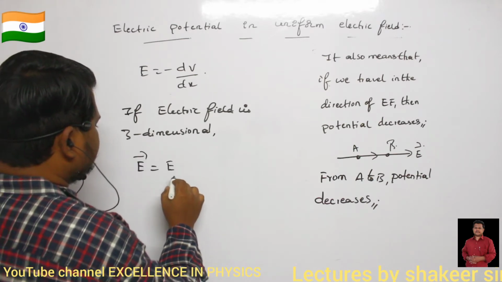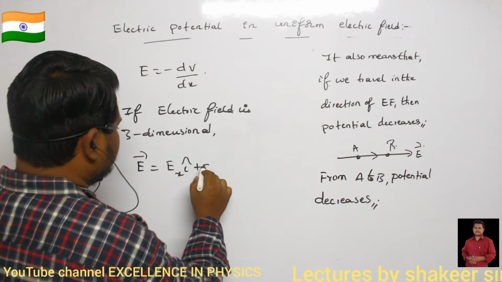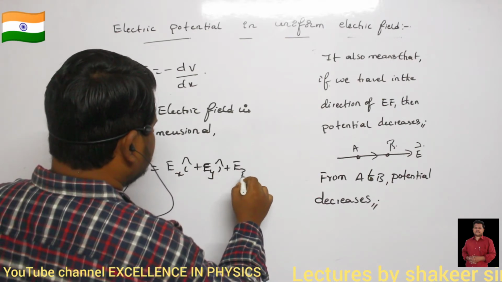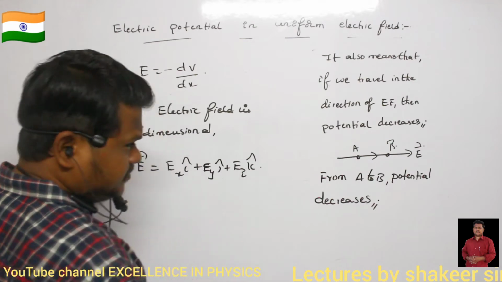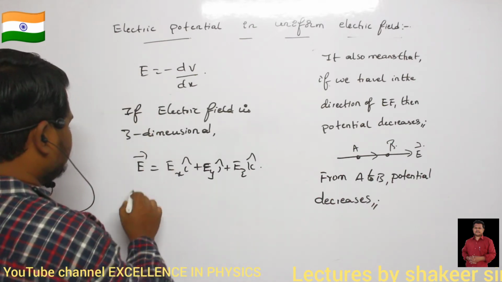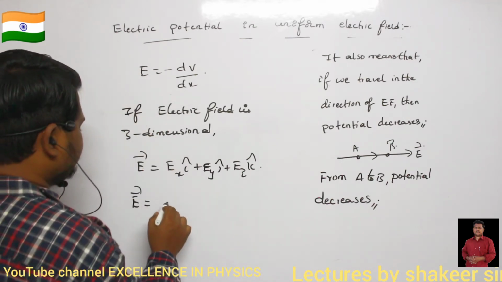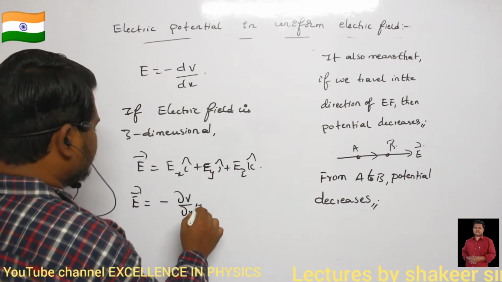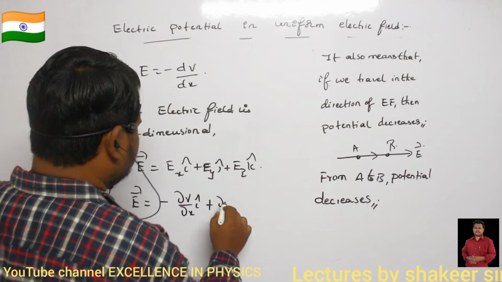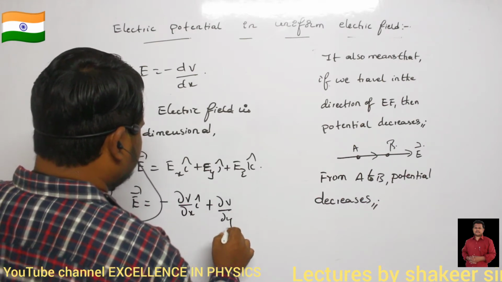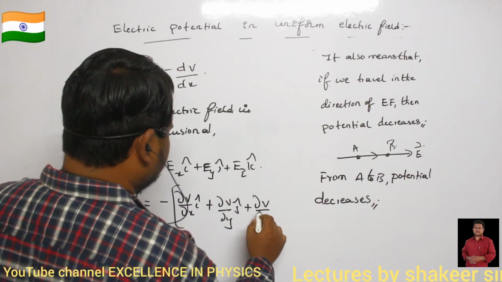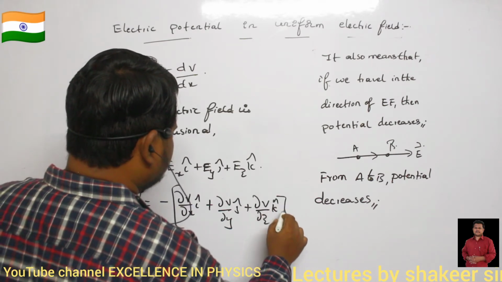E can be written as Ex i cap plus Ey j cap plus Ez k cap. Similarly, E can be written as minus of dou V by dou x i cap plus dou V by dou y j cap plus dou V by dou z k cap.